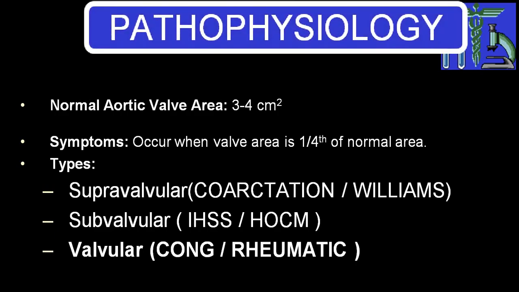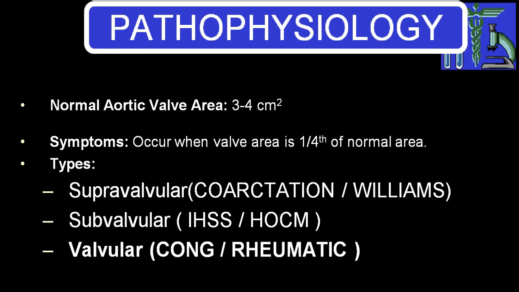Pathophysiology-wise, depending upon the severity and the onset, by and large aortic stenosis is chronic, or we call it gradual onset. In the congenital variety, it is usually mild. Very rarely you come across a very severe congenital variety.